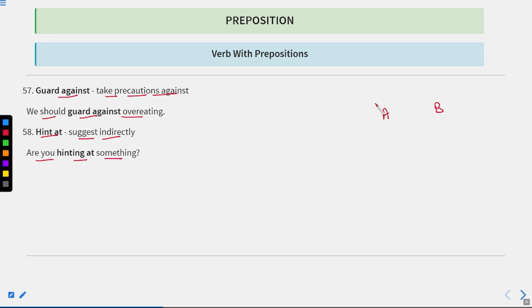That is why he's using other words and stating something indirectly. So there we can use the phrase hint at. It means suggest indirectly.